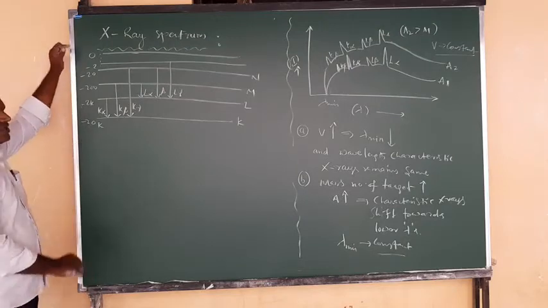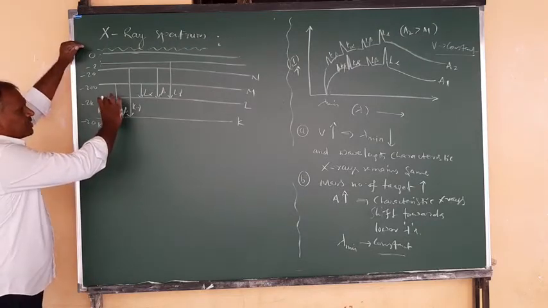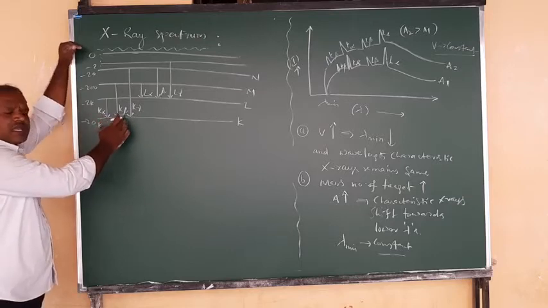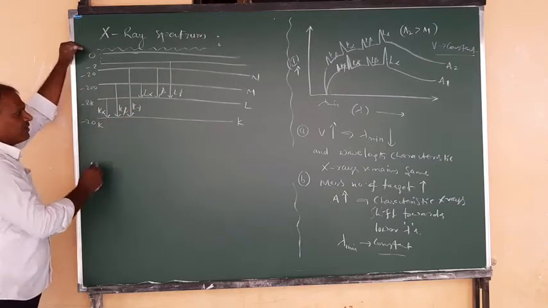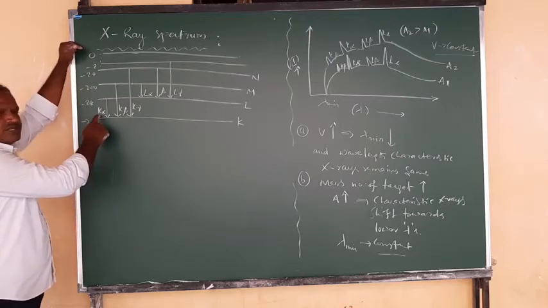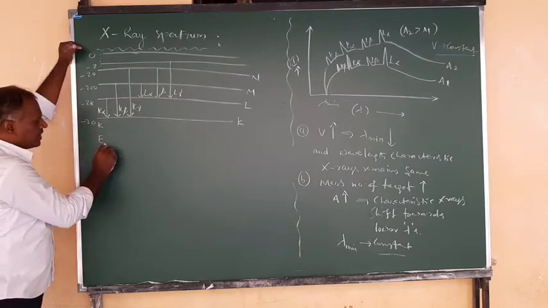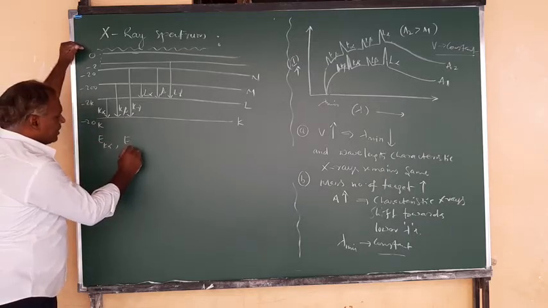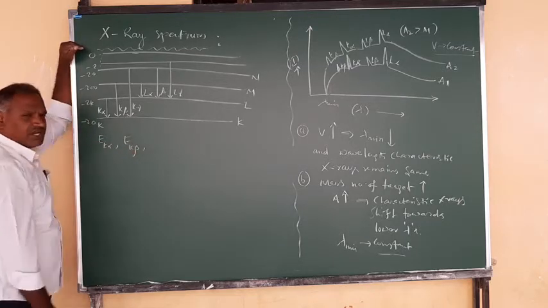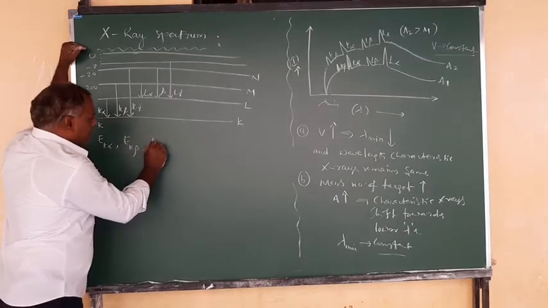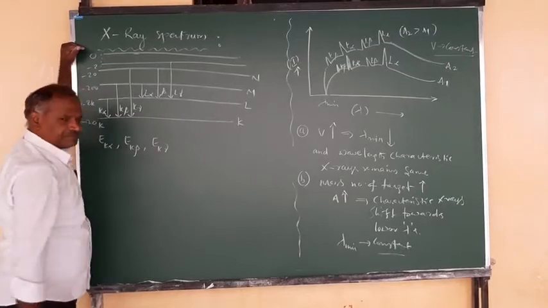Here, the energy radiated during each transition I represent as E K alpha, E K beta, E K gamma. The energy radiated during the transition into the K shell giving the K alpha line is E K alpha, similarly E K beta for the K beta line, and E K gamma.